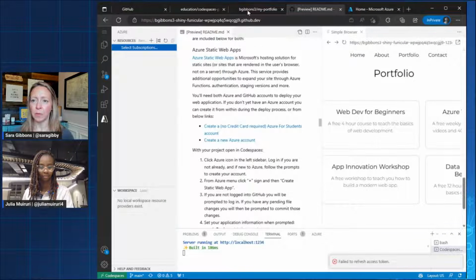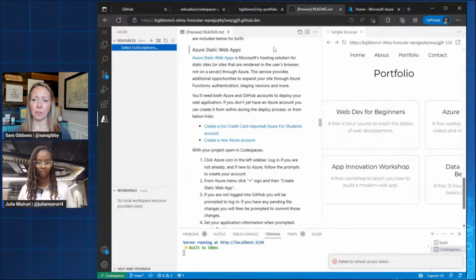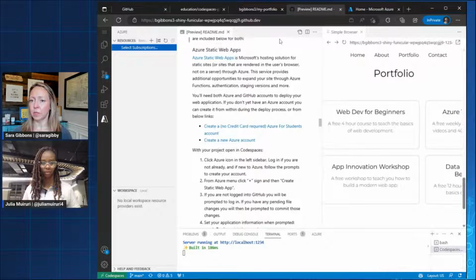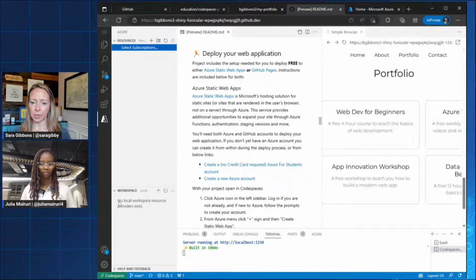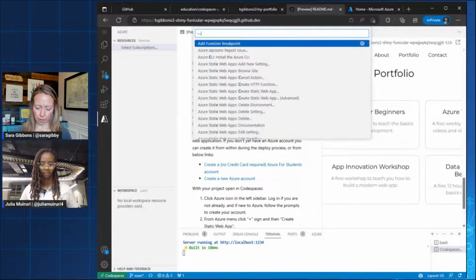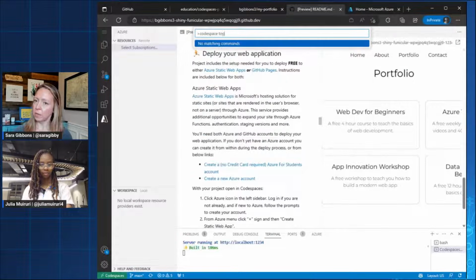One thing that we've seen with this, if you see this, Julie, and we're tracking this one down, is that if you stop and start your code space, sometimes it works. So we'll do a little bit more live debugging here. I'm going to go to a command prompt and try to stop the code space from here.